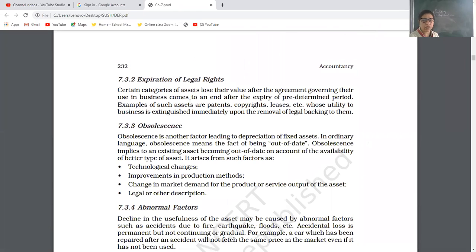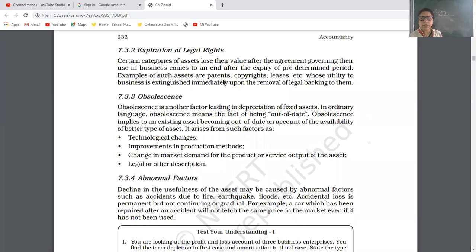Then next is expiration of legal rights. Many times the value of an asset goes down when the legal right is expired, or the agreement is over, or the pre-decided time period is over, like patent, copyright, lease. Just now I gave you the example; that is known as value decreasing. Then obsolescence. Obsolescence means outdated.